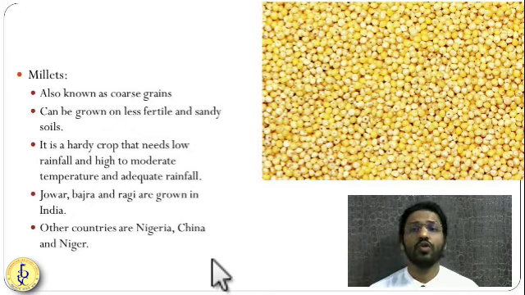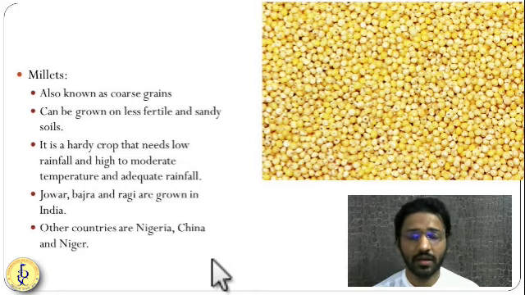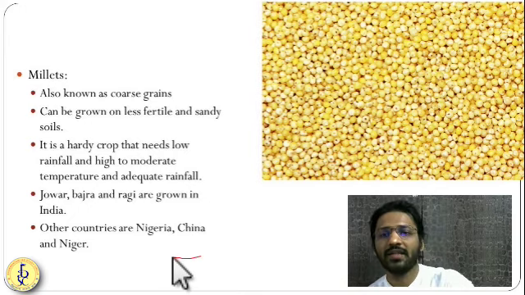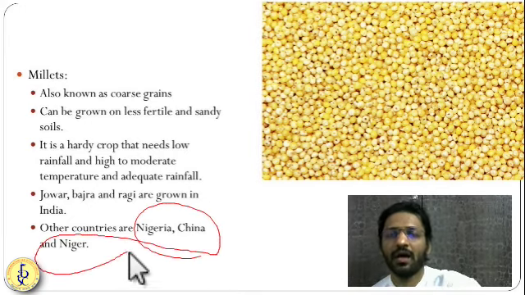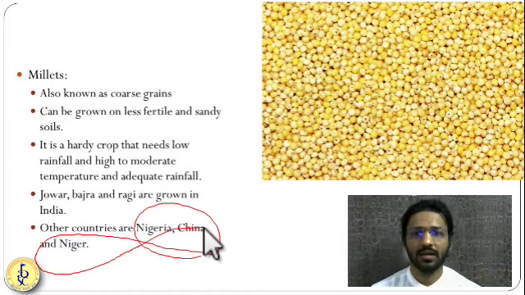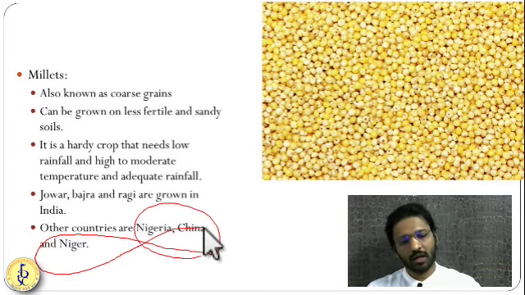So India is one of the centers of growing millet. Millets are generally considered a poor man's food. So poor countries like Nigeria, China, and Niger, African countries, are growing millet. So friends, this was about millet.